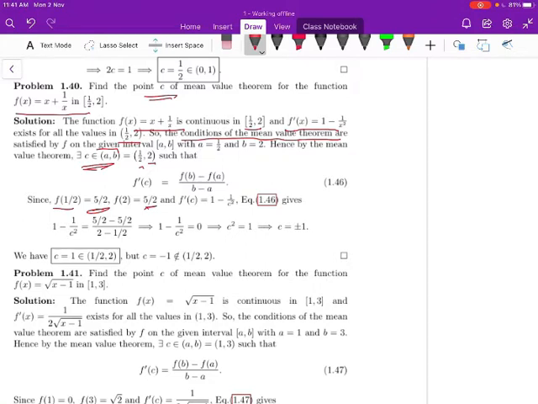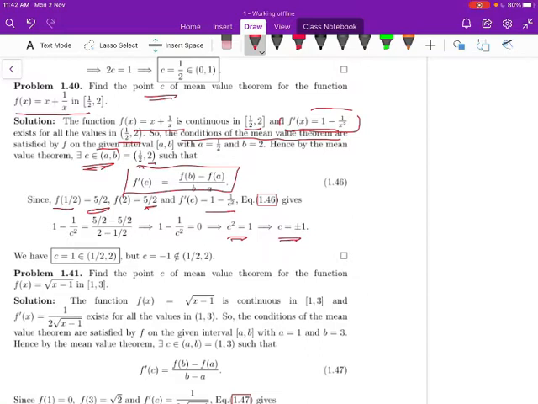f dash of x is 1 minus 1 by x square. At x equal to c, we have f dash of c is equal to 1 minus 1 by c square. So equation 1.46 gives that 1 minus 1 by c square, that is f dash of c, is equal to f of 2 minus f of 1 by 2, that is 5 by 2 minus 5 by 2, divided by 2 minus half. The numerator is 0, so the right-hand side is 0. So 1 minus 1 by c square is equal to 0, which implies c square is equal to 1, so c is equal to plus or minus 1.